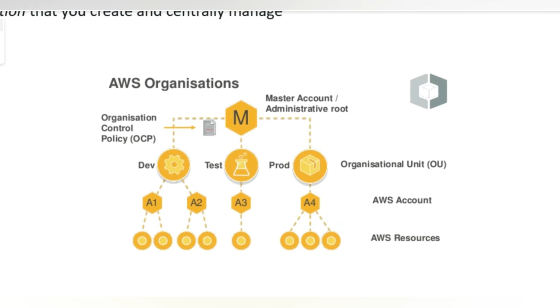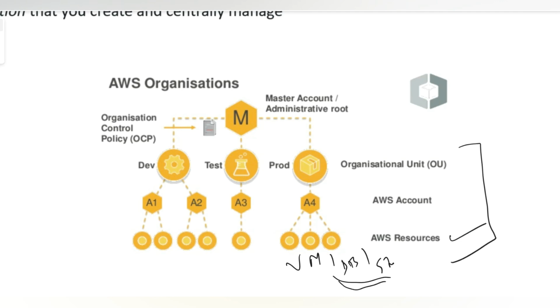In order to understand this, let's see this diagram. Here you can see we have three levels in AWS. The first one is AWS resources. Here we are going to deploy our workloads such as virtual machines, databases, storage, or any other services. This is called AWS resources.